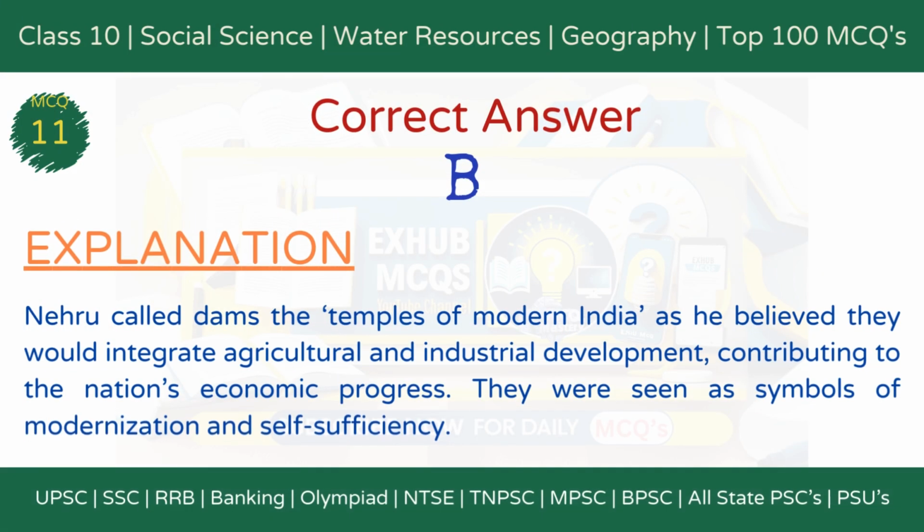The correct answer is option B, temples of modern India. Explanation: Nehru called dams the temples of modern India as he believed they would integrate agricultural and industrial development, contributing to the nation's economic progress. They were seen as symbols of modernization and self-sufficiency.